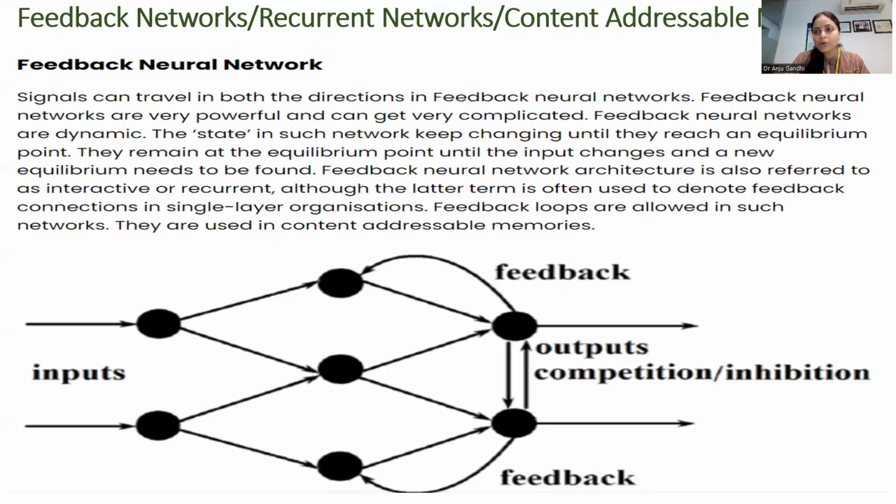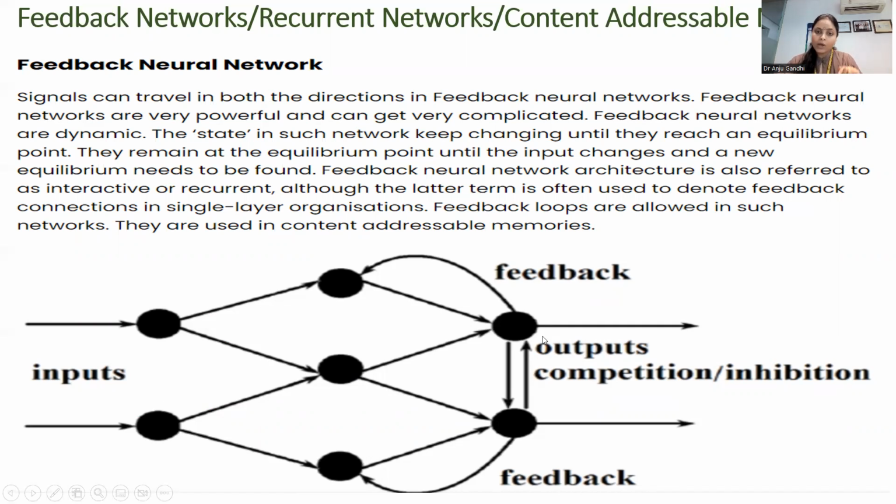So we have a feedback neural network, which is also known as a recurrent network and a content addressable network. Right. We have our inputs, this is the input layer, and we have our input neurons here. Then this is the hidden layer, which also has neurons, and after that this is the output layer, right?